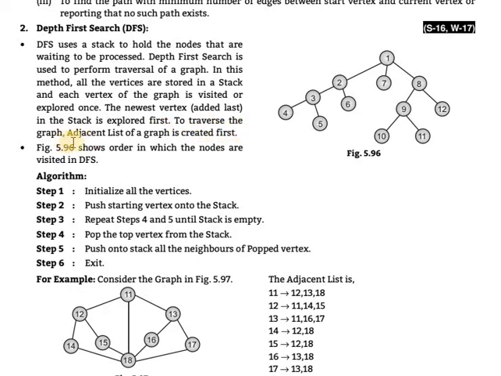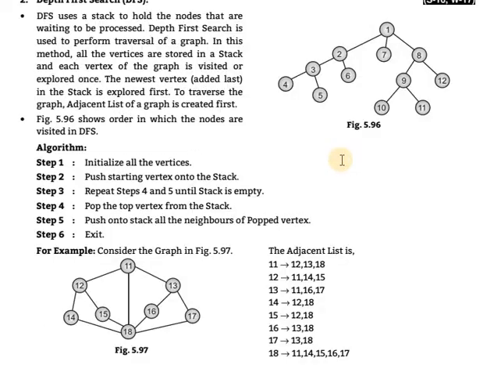To traverse the graph, the adjacency list of the graph is created first. Then show the order in which the nodes are visited in DFS, and give the diagram. After that, the algorithm. What is the algorithm? Step 1: initialize all the vertices and create the adjacency list. Write this sentence in your notes as the first step.